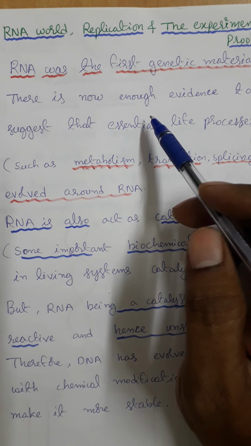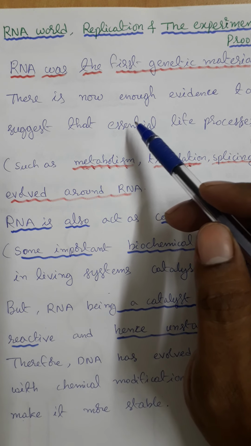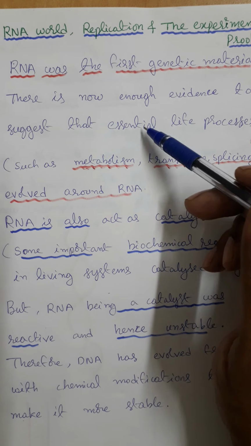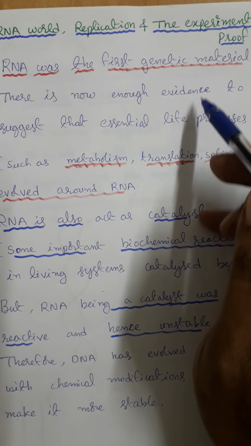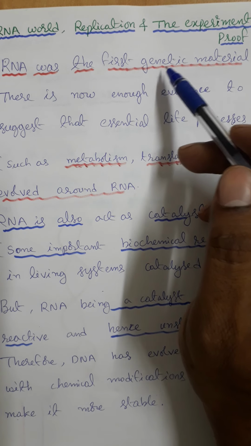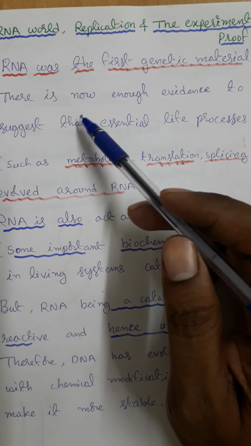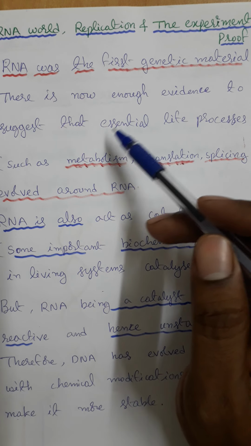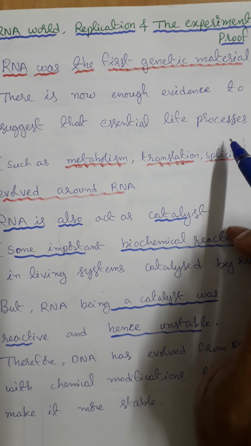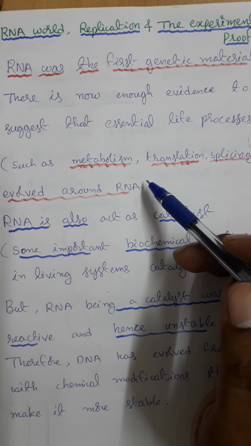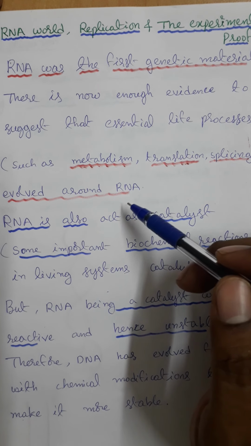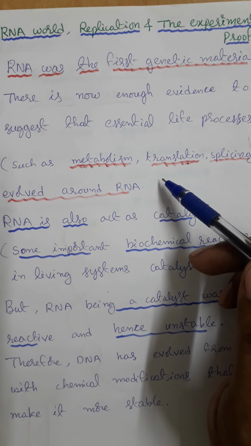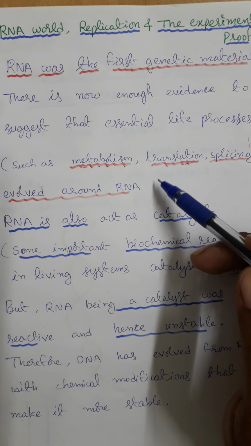Among those, which nucleic acid is the first genetic material? RNA. So RNA was the first genetic material. It's important for objective. Please remember. There is now enough evidence to suggest that essential life processes such as metabolism, translation, splicing evolved around RNA. So this concept in detail we will learn later.